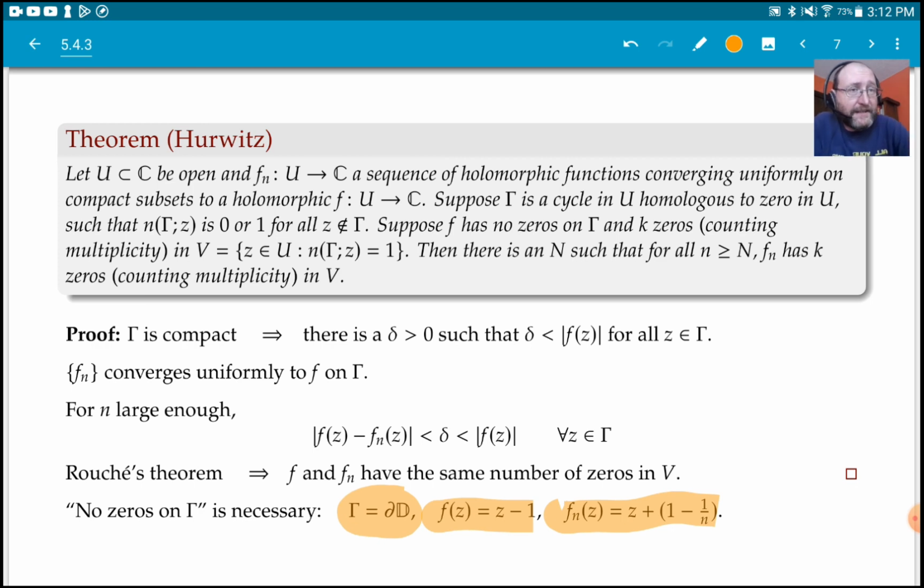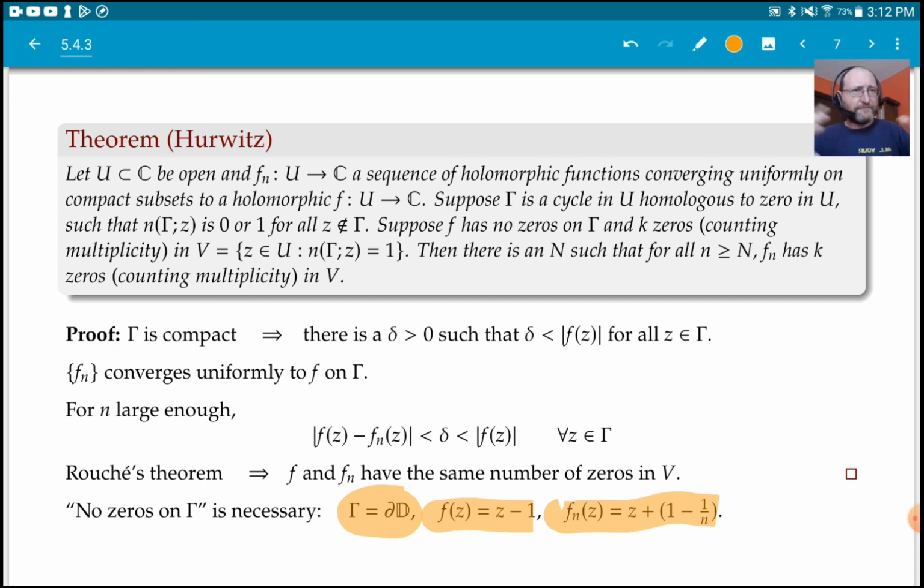This f sub n, inside gamma, always has one 0, because it has a 0 at 1 minus 1 over n. That's inside the disk, inside V. But f has no zeros inside, so it doesn't have the same number of zeros. It could also be that the 0 is outside. f sub n could have its 0 at 1 plus 1 over n, coming from the outside. Well, then inside has the same number of zeros.